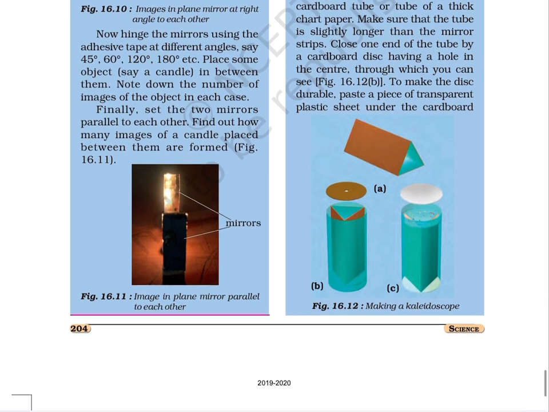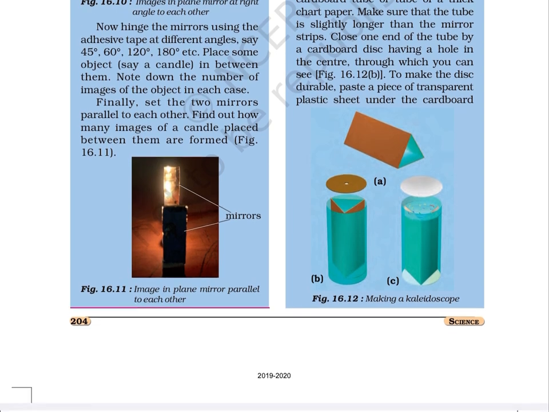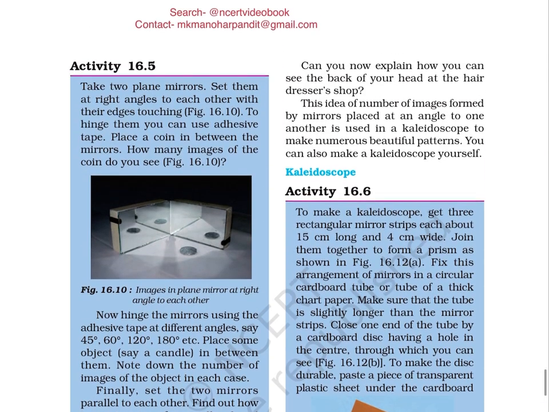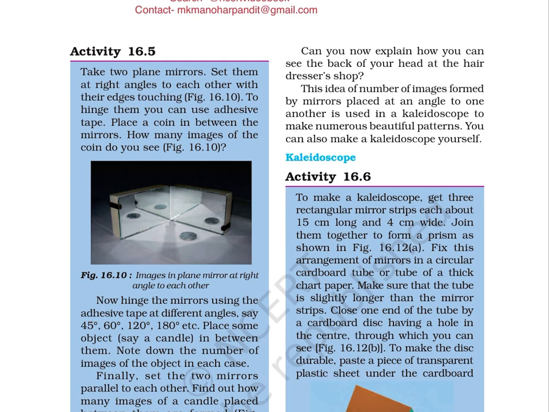Note down the number of images of the object in each case. Finally, set the two mirrors parallel to each other. Find out how many images of a candle placed between them are formed. Check figure 16.11. Figure 16.11. Image in plane mirror parallel to each other. Can you now explain how you can see the back of your head at the hairdresser's shop?